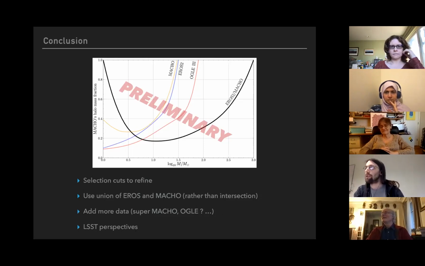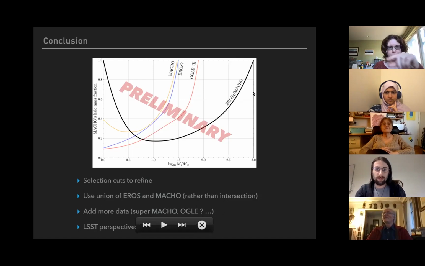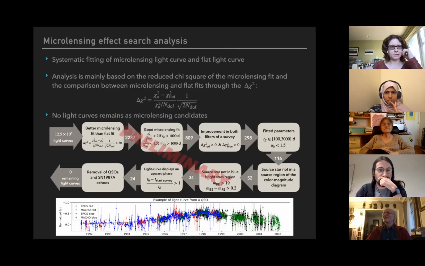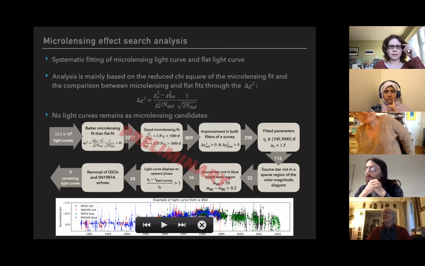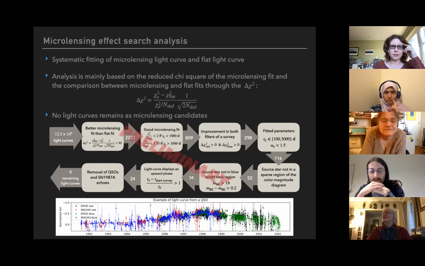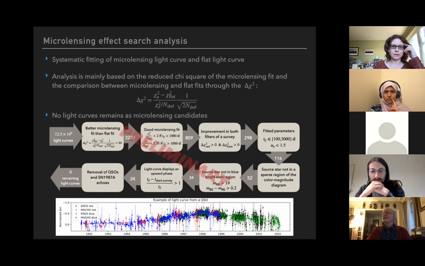I see another question. Yeah, if you could go back to the slide you had about the procedure, the one with the flowchart. I noticed on the right-hand side here, after you fitted the parameters, you had 116 events. And then you have a section that says source star not in the sparse region of the color magnitude diagram, which does rather down select a lot of your candidates.